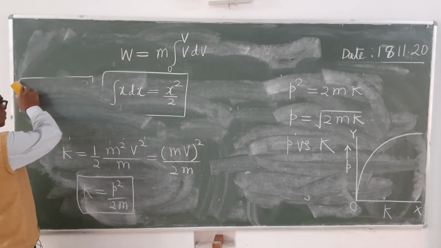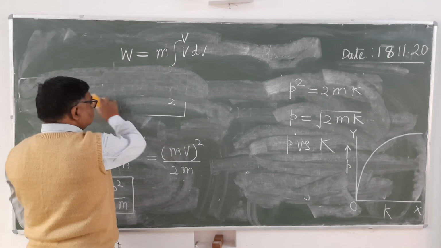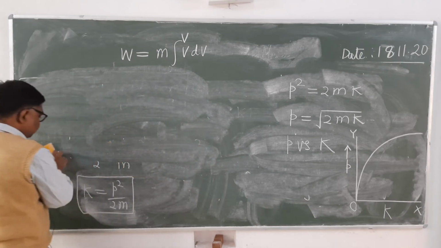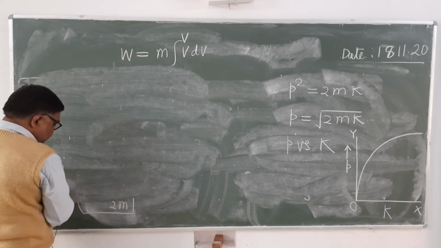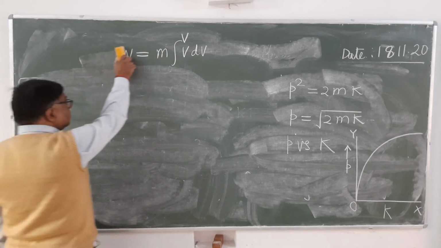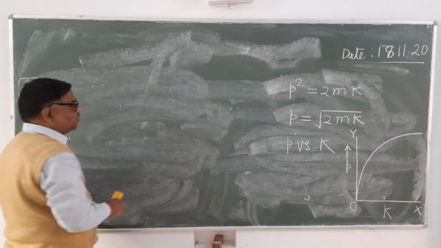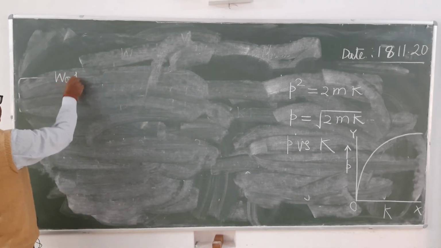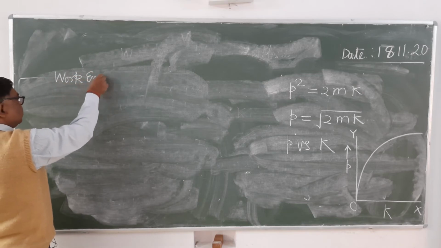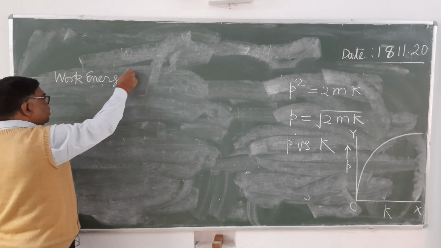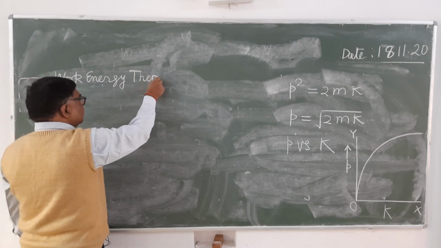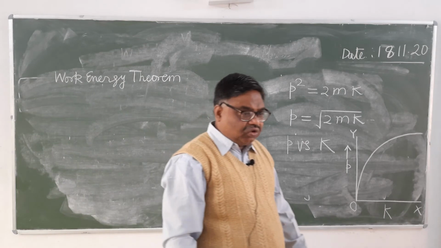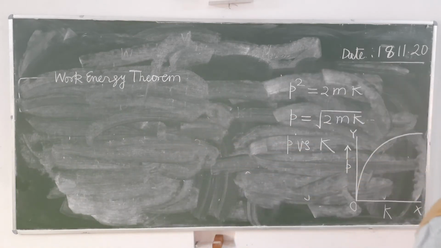Now after this, work energy theorem. So you can write down work done by the conservative force.